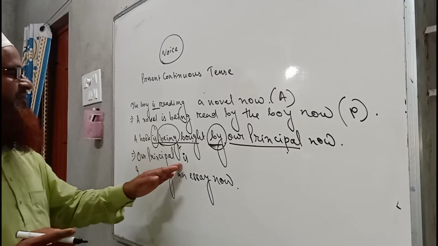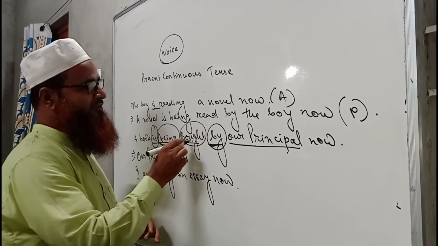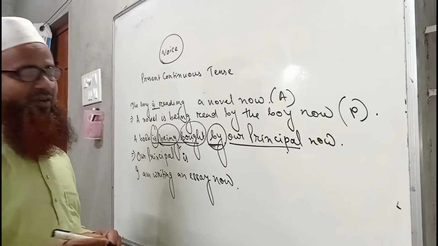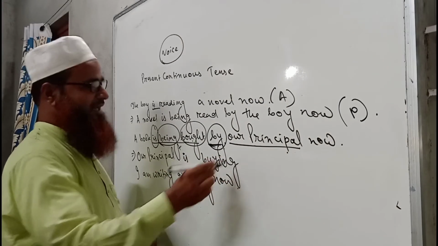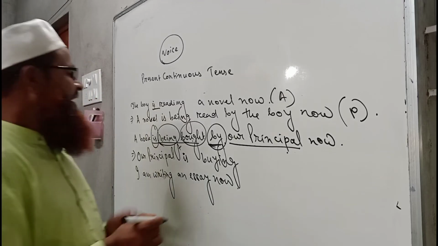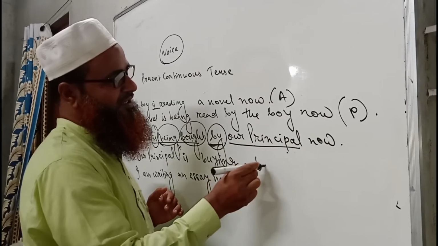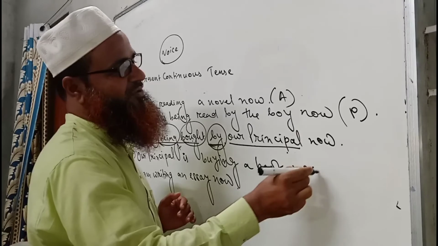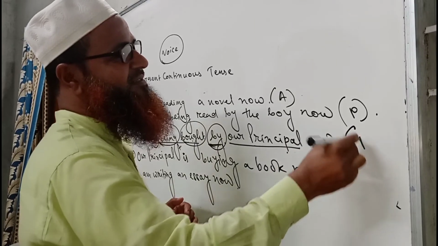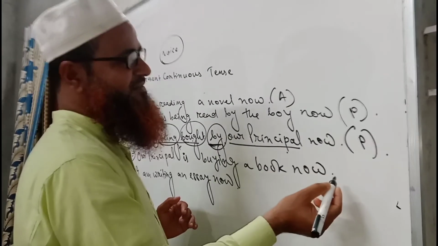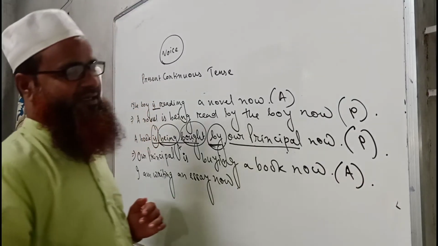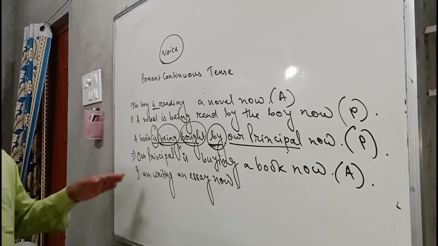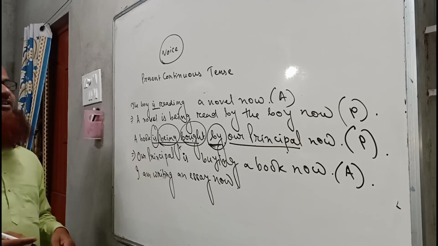So our principle is. Now we will use the verb with its ing form. So the verb is buy and ing. Our principle is buying a book now. So it is very easy to change a sentence from passive to active. So this has become a sentence of active voice.